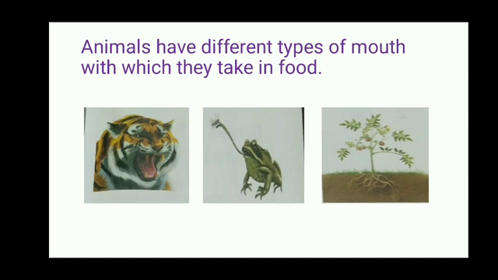And here class, it is a very interesting point. Plants also take food. Now the question is how plants take food. So plants take in water. Class, plants take in water through their roots, and green plants make their own food with air, water and sunlight. And this process is called photosynthesis. So class, that's how all living things take in food in their different ways.